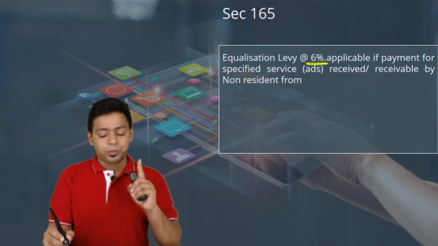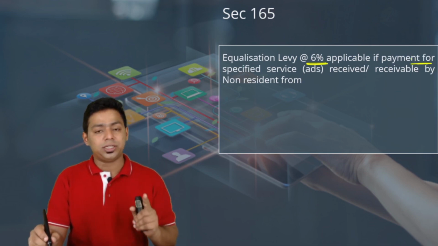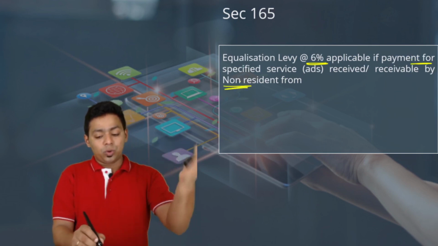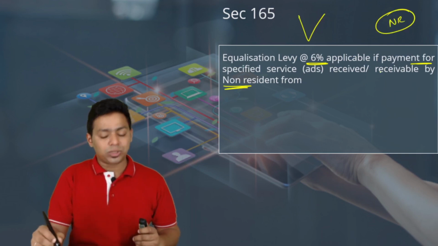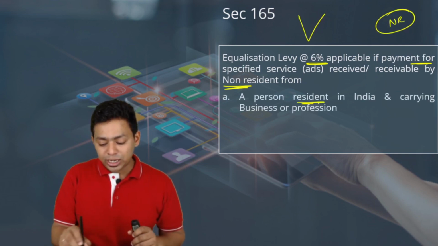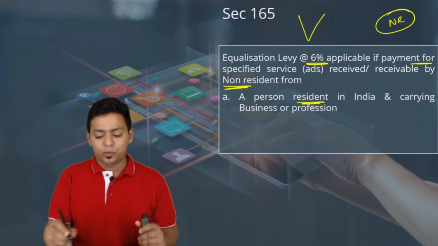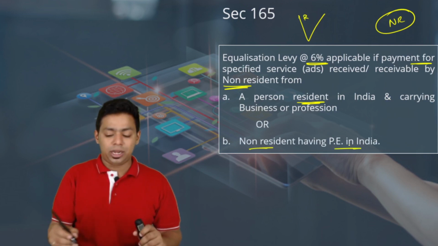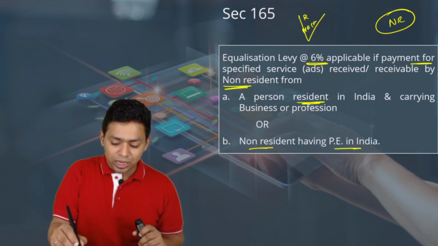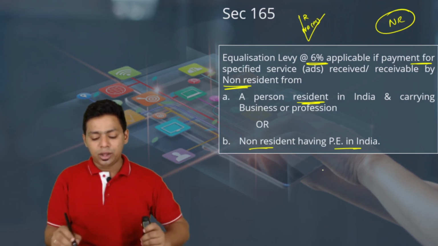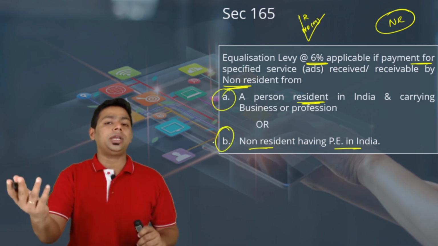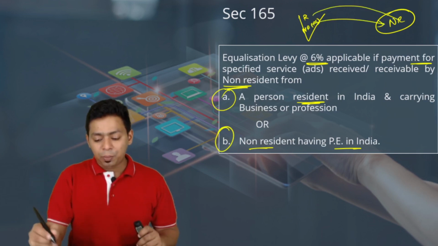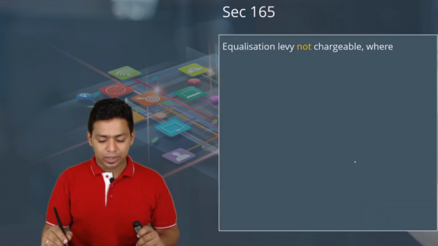Equalization levy at the rate of 6% is applicable if payment for specified services, that is advertisement services, is received or receivable by a non-resident, who is outside India, from a person who is a resident in India carrying on a business or a profession, or a non-resident having PE in India. So these two people are paying to the non-resident who definitely does not have PE in India. While making payment to him, we have to apply 6% of equalization levy.